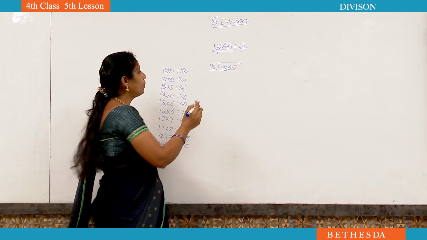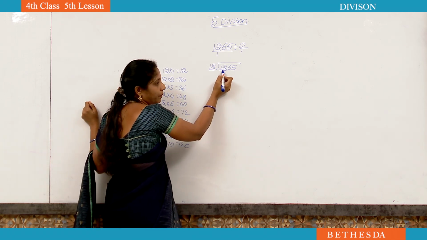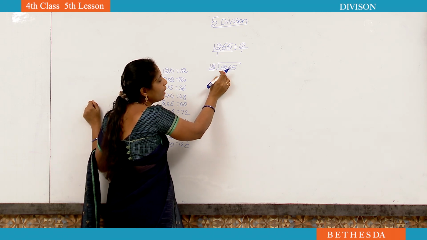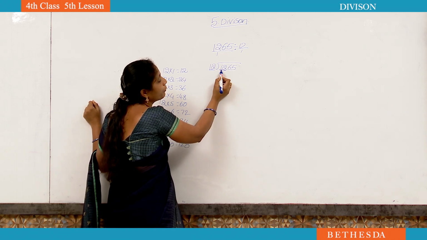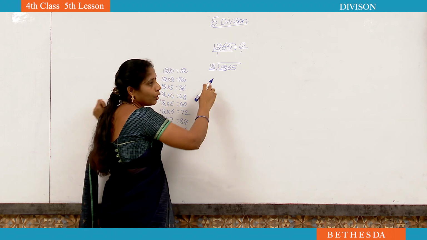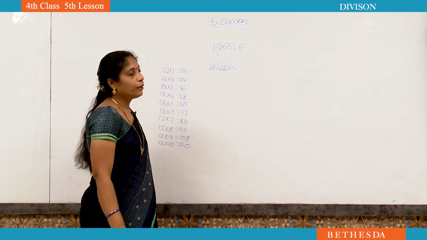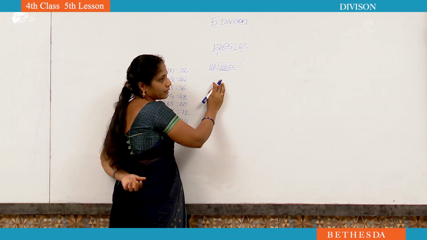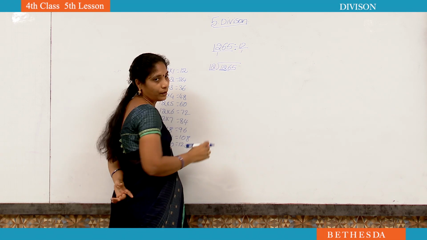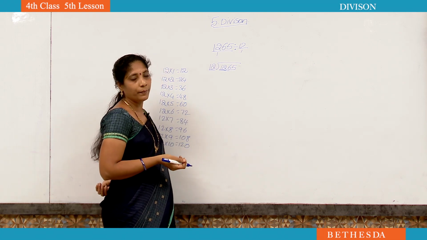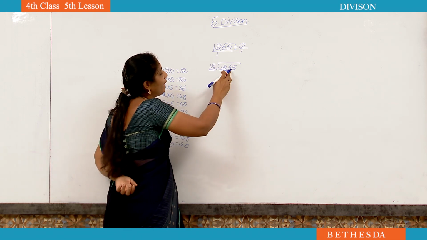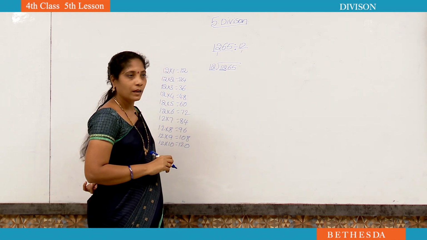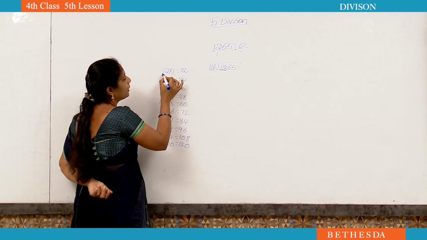If you find a greater number here, you have to take only 2 digits. If you find a smaller number here, you have to take 3 digits. If you find the same number, how many digits do you have to take? Maybe you will get the doubt. If you find the same number here, you have to take only 2 digits. Now 12. Is there 12 in the 12 table? Yes. How many times?